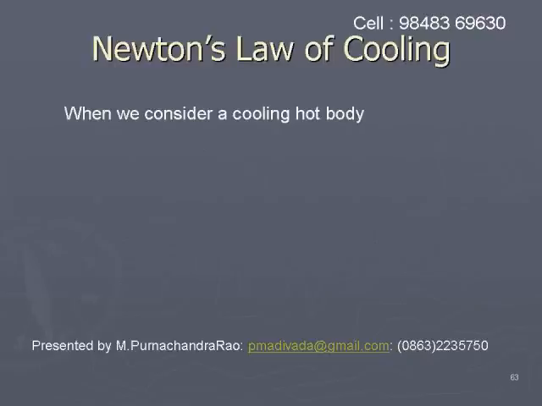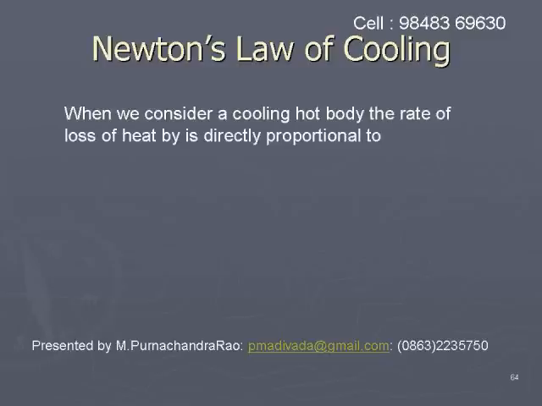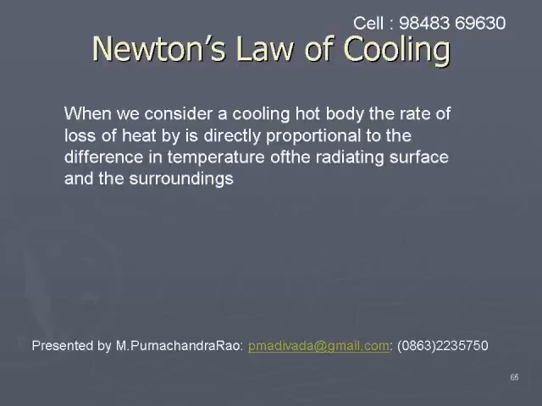Newton's law of cooling. When we consider a hot body cooling, the rate of loss of heat is directly proportional to the difference in temperature of the radiating surface and its surroundings.